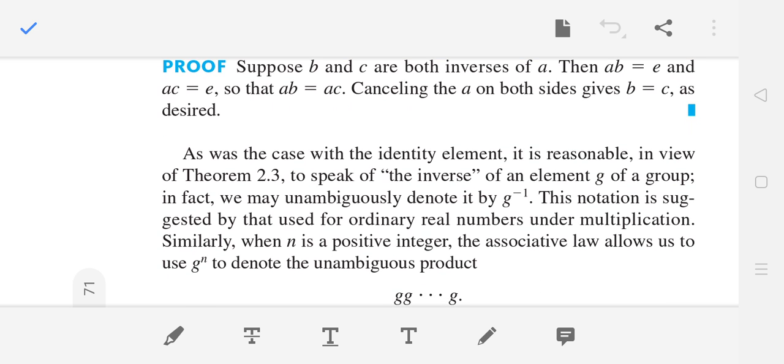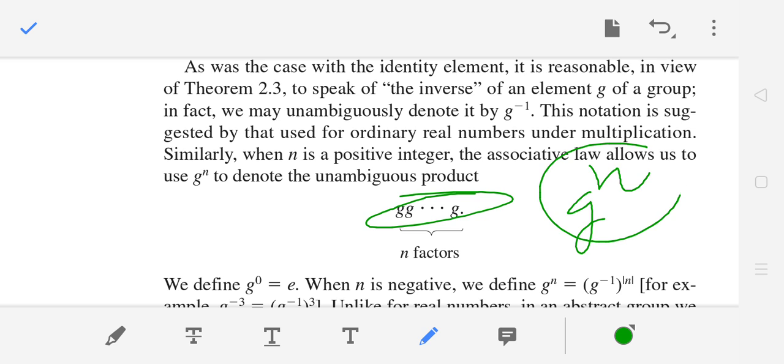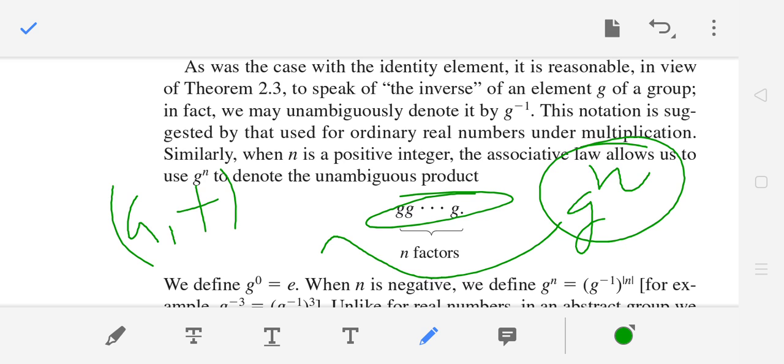So let's go to some important things. Suppose in a group you multiply an element n times, then you write it as g to the power n. But if you take an additive group, with operation plus, then g to the power n will transform to ng. You will add g n times.